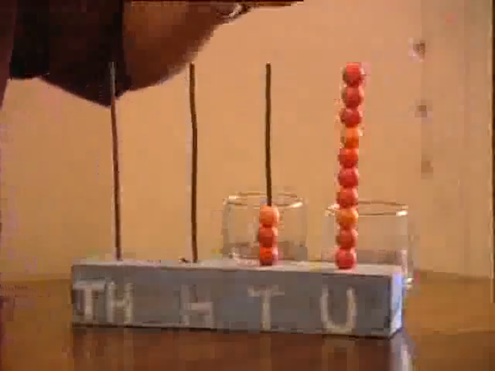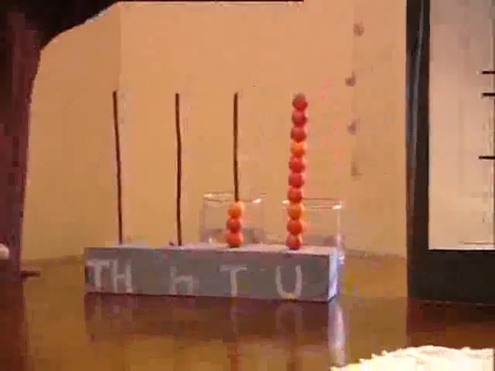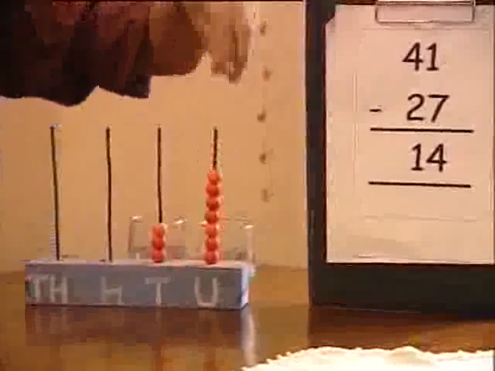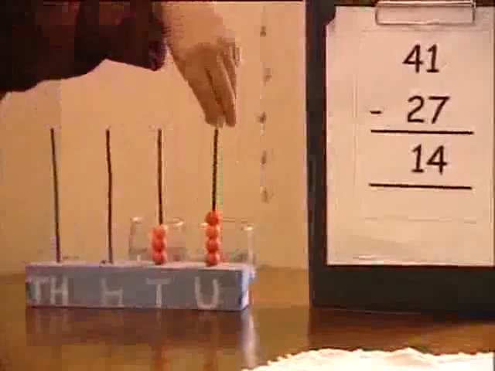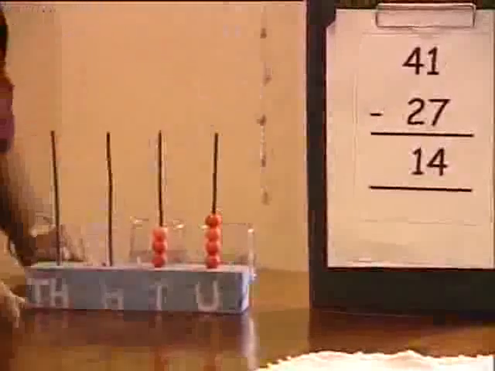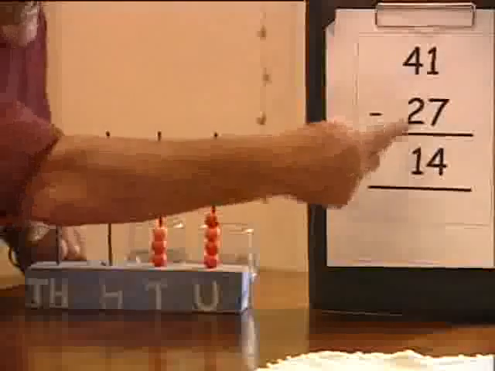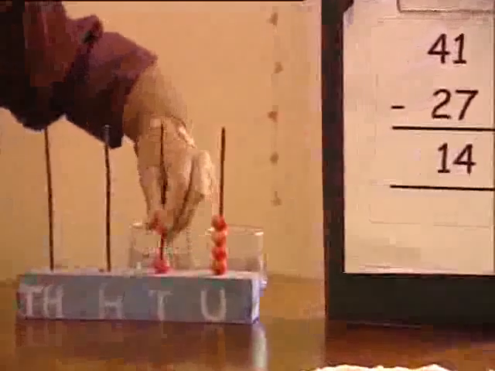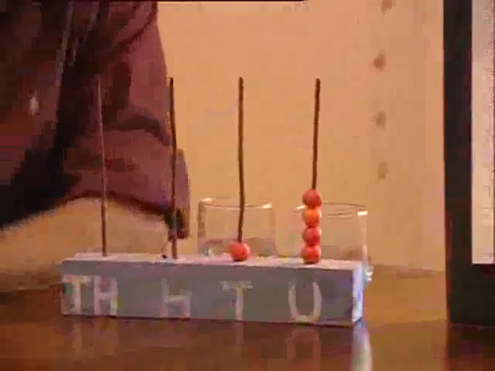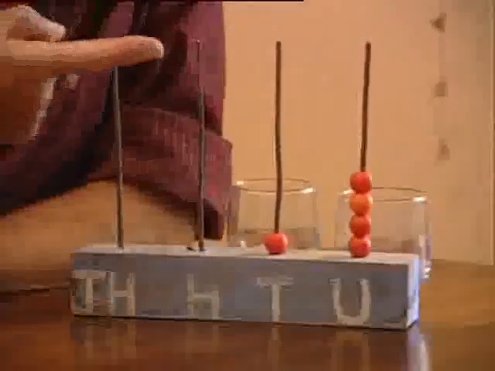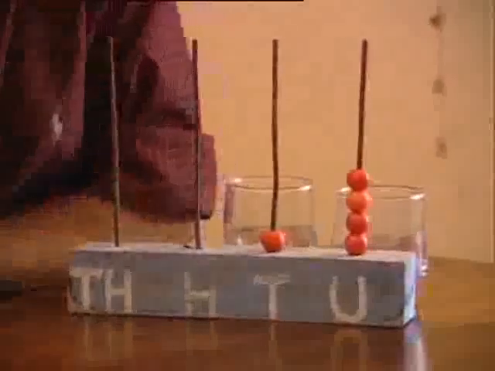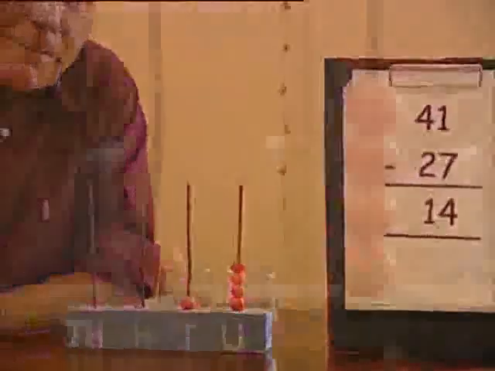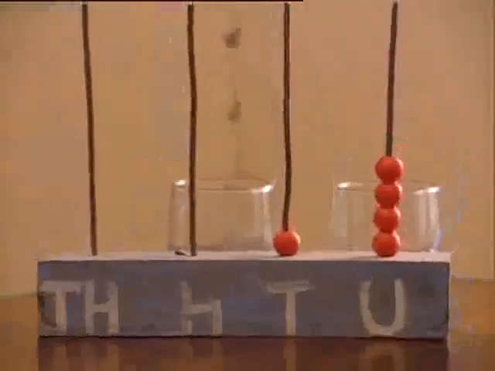Now, we've taken away 1 of the 7 that we've got to take away, so we've got to take away 6 more. 3, 6. So we've finished that now. Now we have to take 20, 2 10s away from here. So, we take them away like that, and our answer is 14. I hope it's 14 on the paper. Let's see. Yes. So, you see the abacus is very, very good for subtraction and addition.